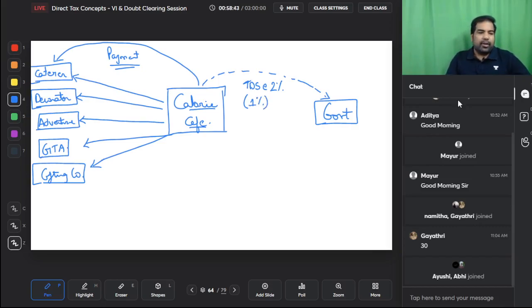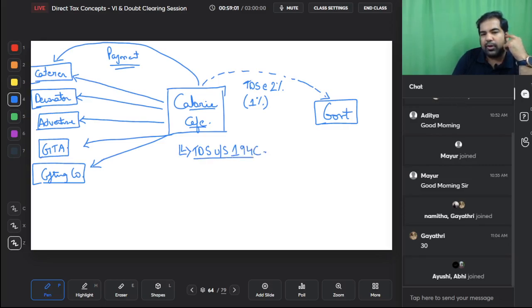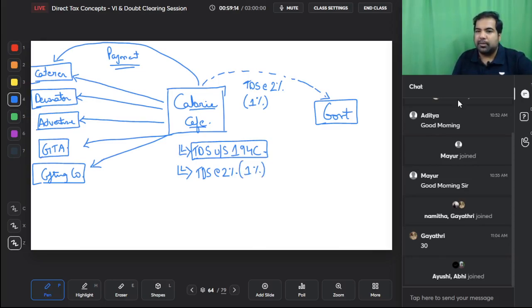So TDS is a very low rate. Yes, TDS is a very low rate here in this case, because they know that these people don't make too much money. Alright, very interesting guys. This is a TDS section called TDS under section 194C. C is for contractor. Whenever you are paying TDS, here TDS rate is at the rate of 2%, and 1% only if it's individual or HUF, otherwise it will be 2%.